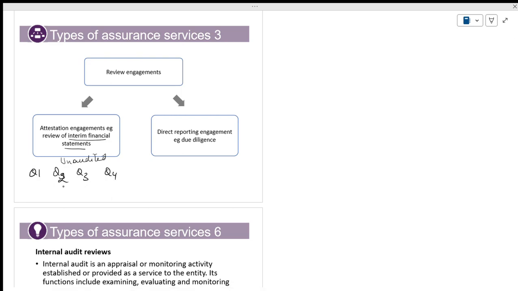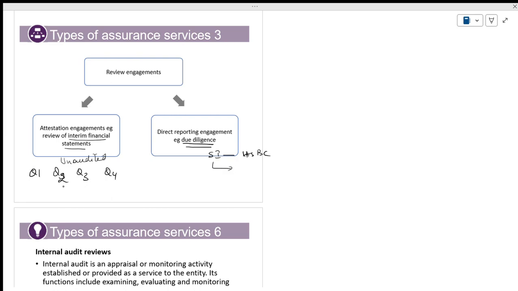You have direct reporting engagements, for example due diligence. Due diligence means you assume a firm, very simple. Sohar International acquired HSBC. Sohar International wants to know what is there with respect to HSBC. What does due diligence mean? We want to know what is there. We will introspect and go into details. We want to reconfirm.